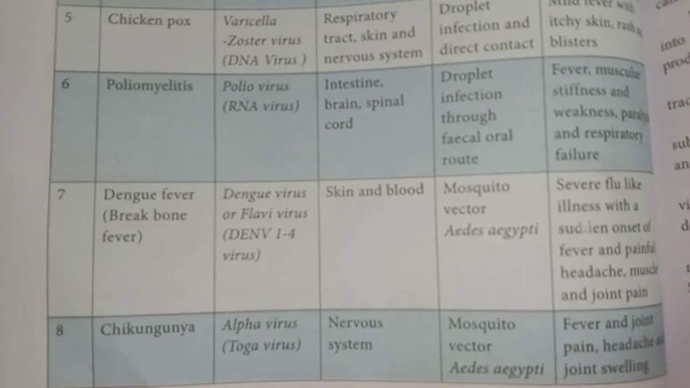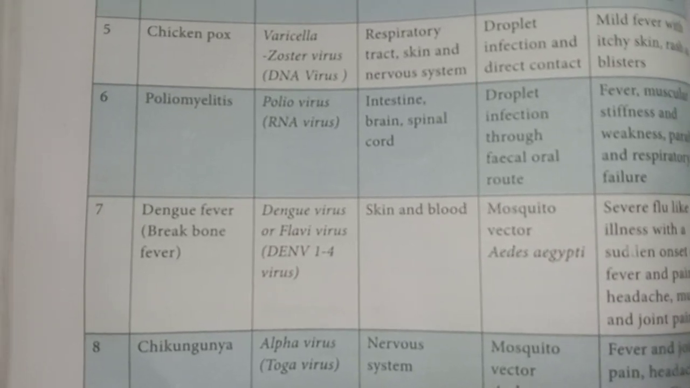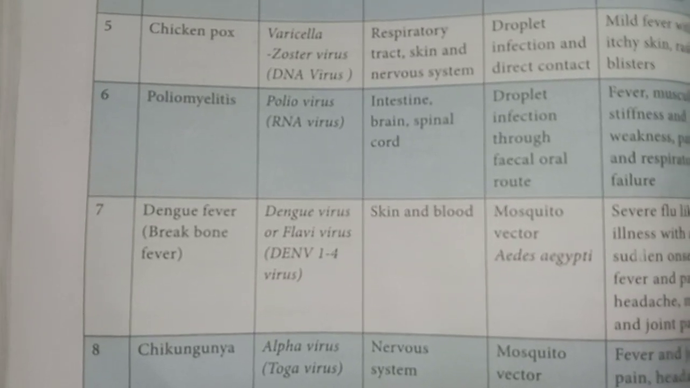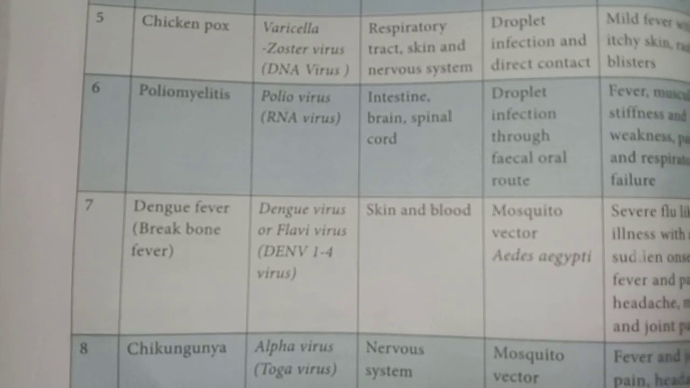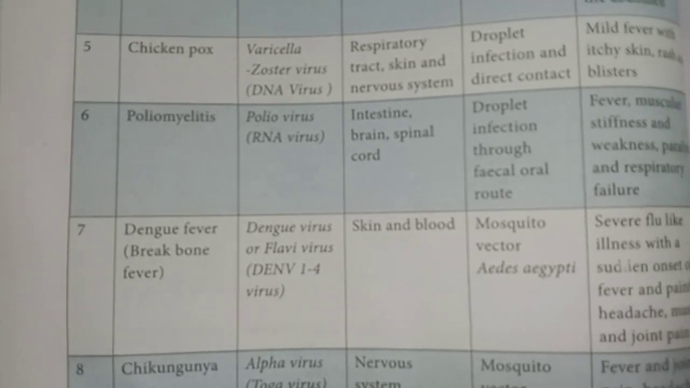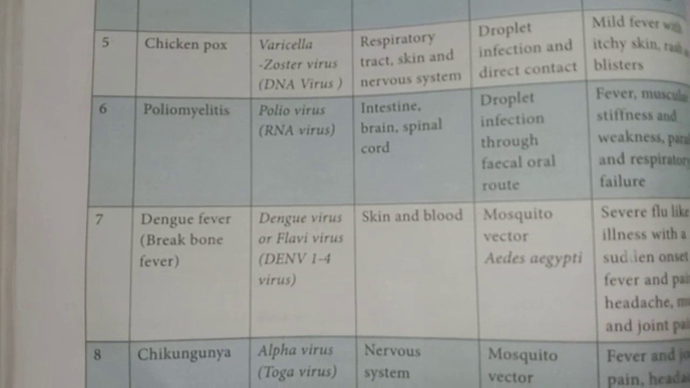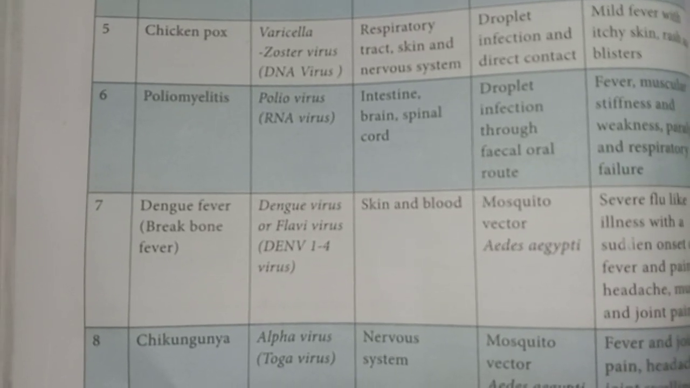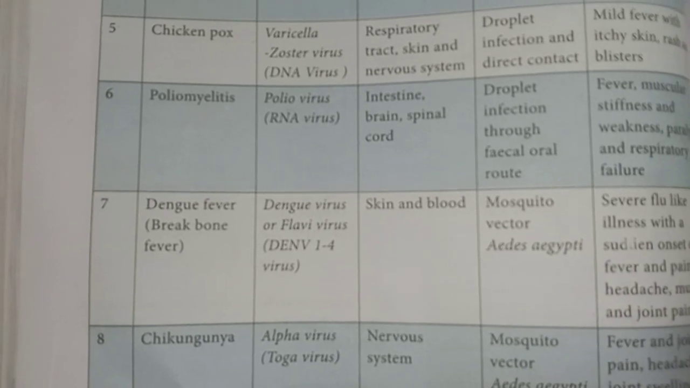Understand, my dear students? So here also all these diseases may be asked as a 5-mark question, and the causative agent and the site of infection are very important 1-mark questions. Then the vector names of dengue fever and chikungunya are also one of the very important 1-mark questions.